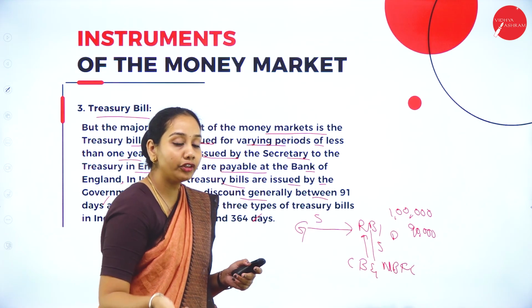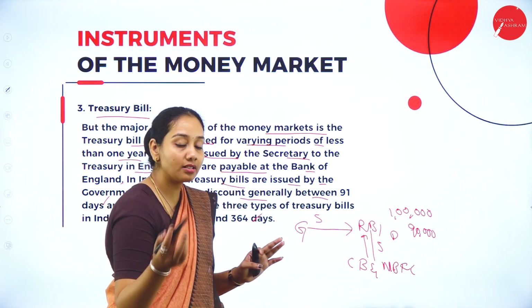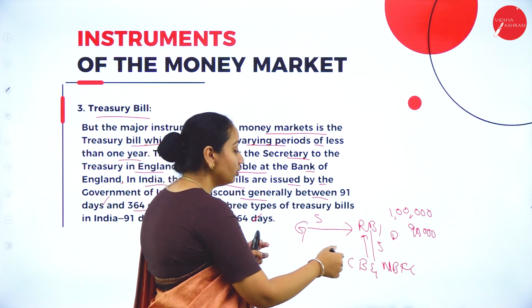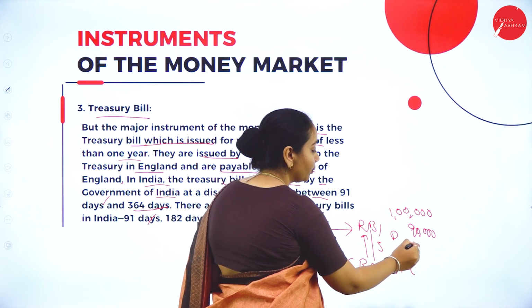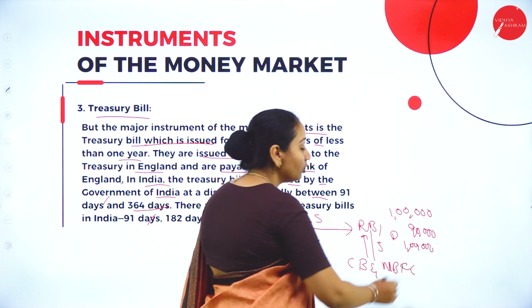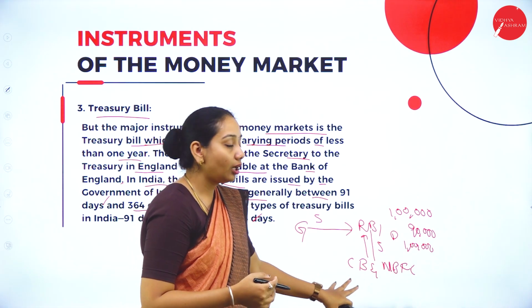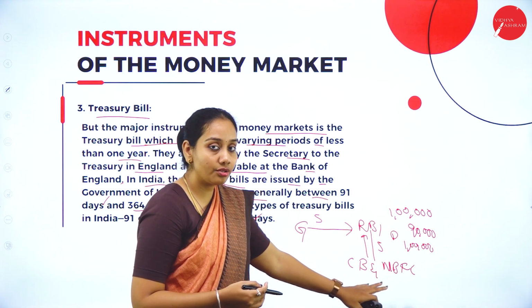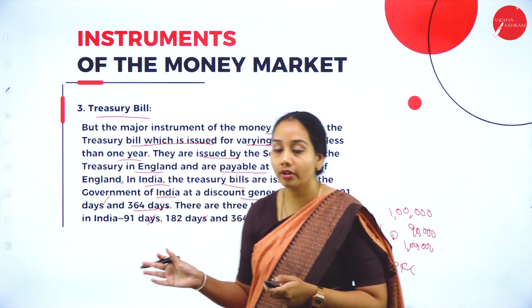So later, after maturity, that is within 364 days or 90 days based upon the agreement, they are going to get back the money with the face value of 1 lakh rupees. So the profit here is what? 10,000 rupees to the commercial banks or the non-banking financial institution. So this concept is called treasury bills or government securities, you can call it.